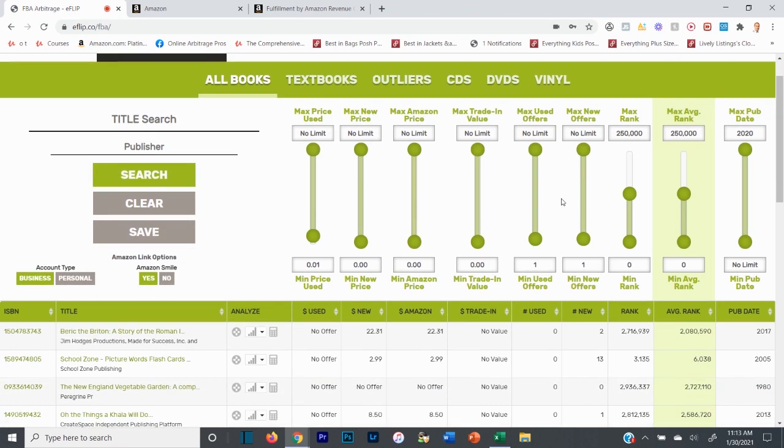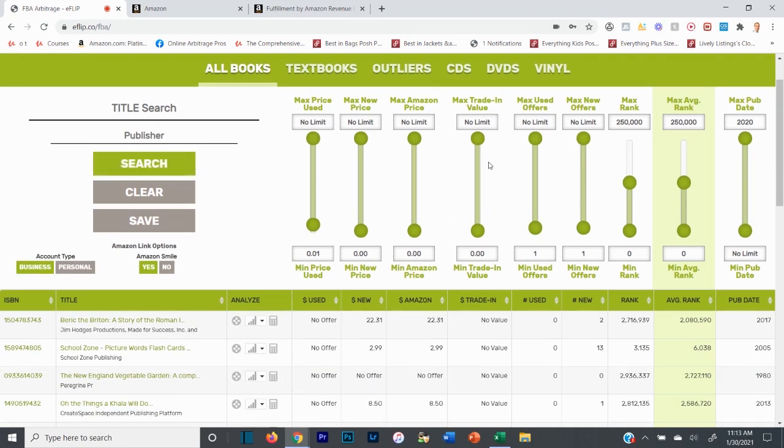But the benefit of software like this is you can use the levers on this or on Zen. They both work very similarly, although Zen's levers are horizontal and eFlip's are vertical. That's pretty much the only difference. There are other small differences, but the sourcing strategy works very similarly, right? So I'm going to take the used buy box price or the used price to a 25-cent minimum. We'll also go to a $30 minimum on the minimum new price, and a $20 minimum Amazon price.